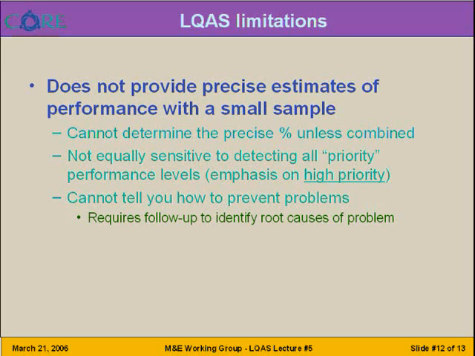Also, LQAS is not equally sensitive to detecting all priority performance levels, as it emphasizes the high priority areas. Lastly, LQAS cannot tell us how to prevent problems. LQAS results in poor performance areas will require follow-up in order to identify the root causes of the problem.